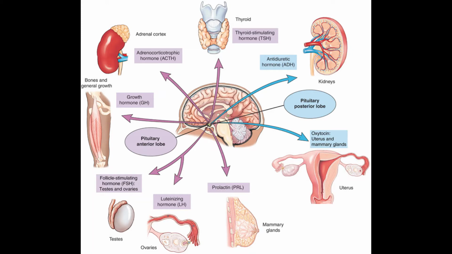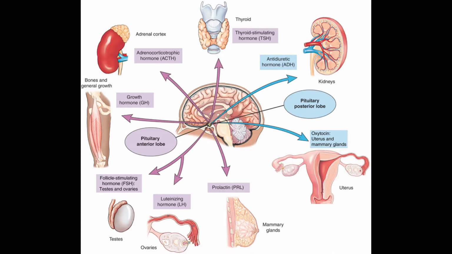As a reminder, your pituitary gland is divided into the anterior lobe and the posterior lobe. And the anterior lobe produces the bulk of the hormones we are going to be studying. The anterior lobe has a hand in growth hormone, which helps you not only grow and develop as a child into an adult, but also in skeletal regrowth, muscle repair, and general body tissue repair.